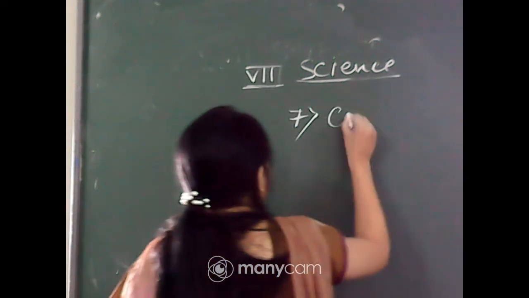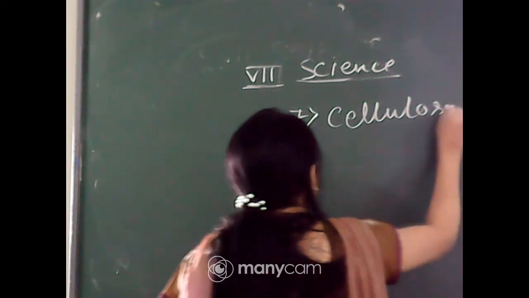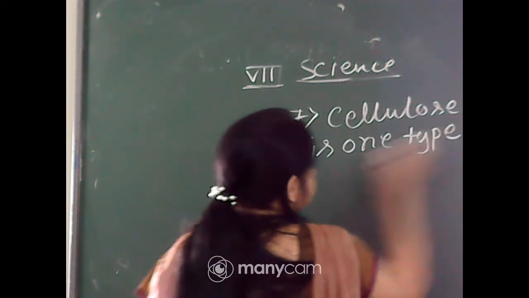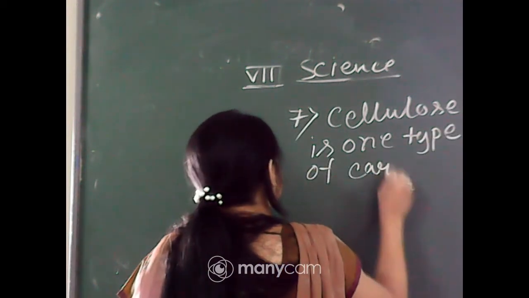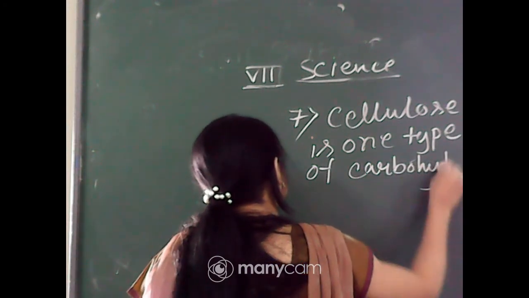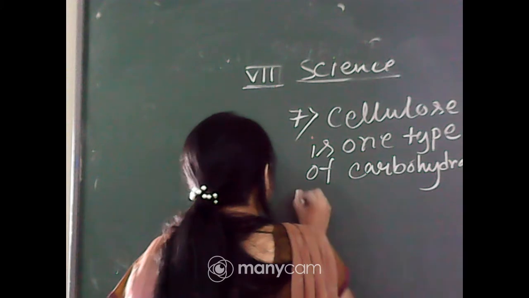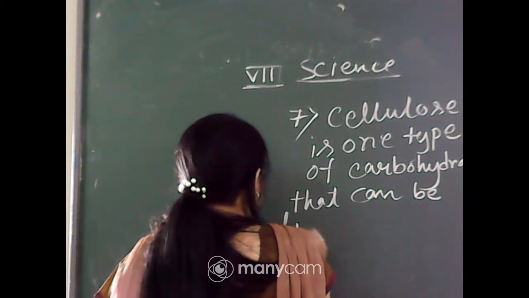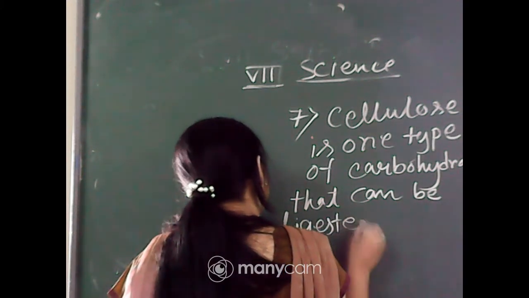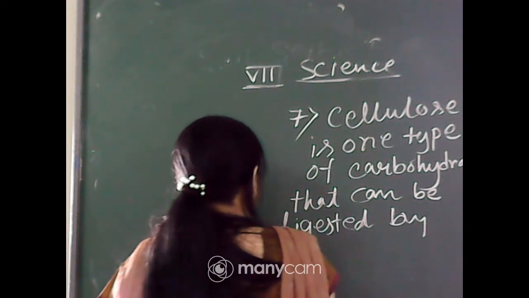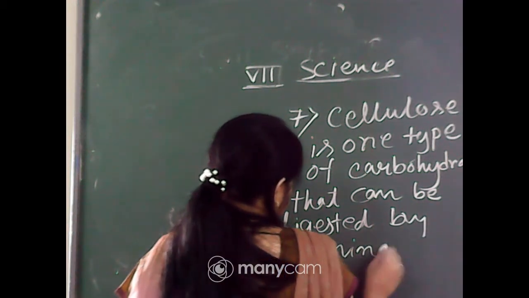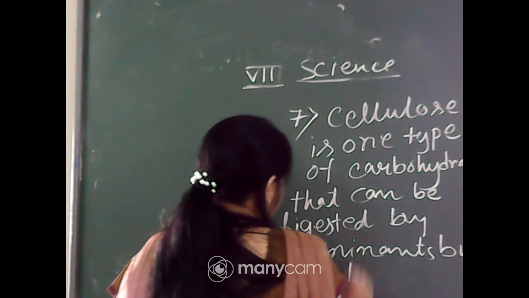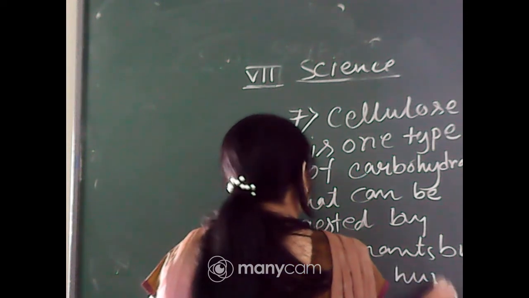Cellulose is one type of carbohydrate that can be digested by ruminants but not by humans.